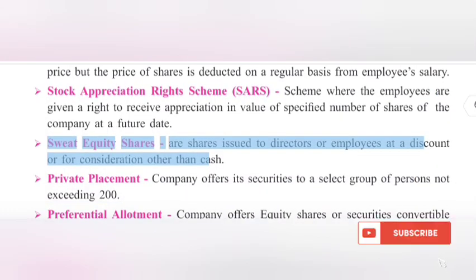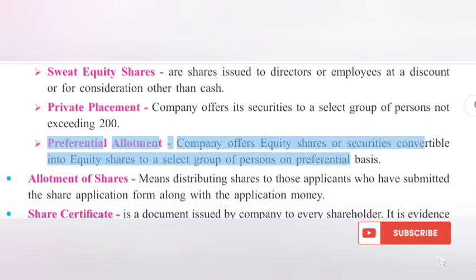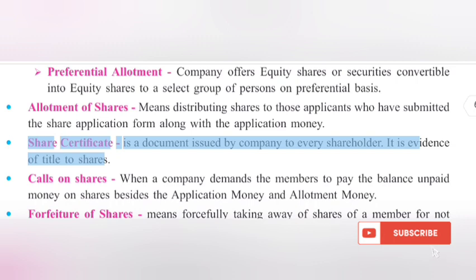Sweat equity shares are shares issued to directors or employees at a discount or for consideration other than cash. Private placement: the company offers its securities to a select group of persons not exceeding 200. Preferential allotment: the company offers equity shares or securities convertible into equity shares to a select group of persons on a preferential basis. Allotment of shares means distributing shares to those applicants who have submitted the share application form along with the application money. Share certificate is a document issued by the company to every shareholder. It is evidence of title to shares.